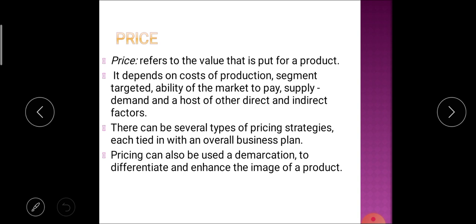There can be several types of pricing strategies, each tied in with the overall business plan. That means for getting the maximum sale, the producer adopts different pricing strategies, and pricing can also be used as a demarcation to differentiate and enhance the image of the product. Different pricing strategies like skimming are there, then different offers are there. So these different strategies are used for the marketing of that particular product.